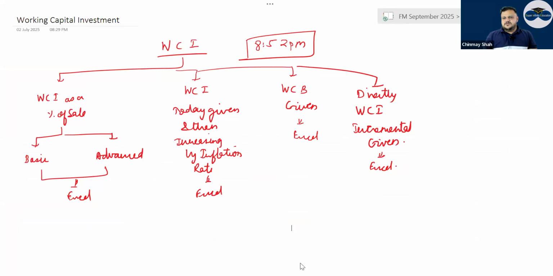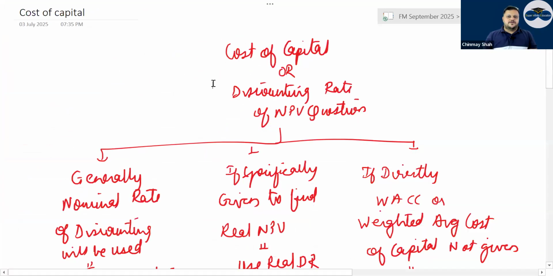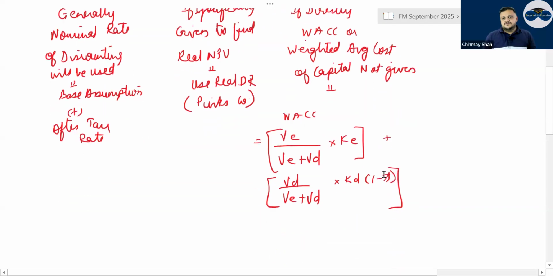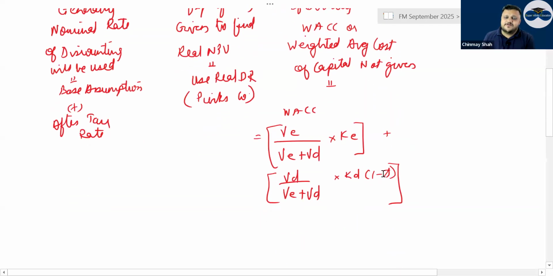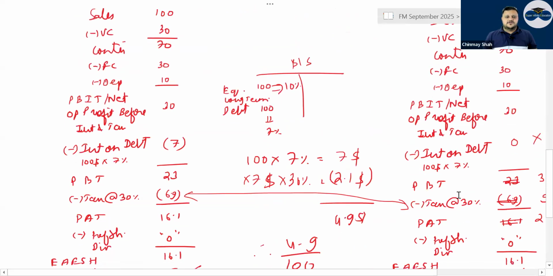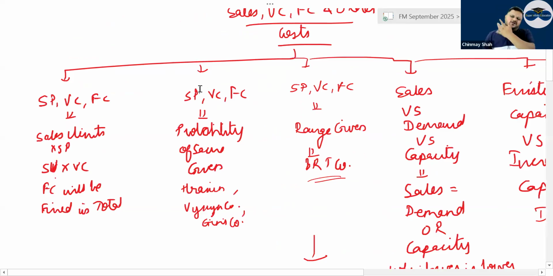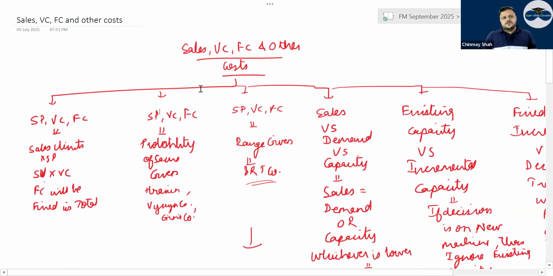Then cost of capital or discounting rate. Generally, nominal rate of discounting, obviously, because you are going to use nominal cash flows, that is inflated cash flows, unless specifically given to find real NPV, then use real discounting rate. If direct WACC or weighted average is not given, then you have to use the weighted average formula: VE divided by VE plus VD into KE, plus VD divided by VE plus VD into KD (1 minus tax rate). I have given the explanation of how to find KE and KD, everything here, but later on in the portion it happens.